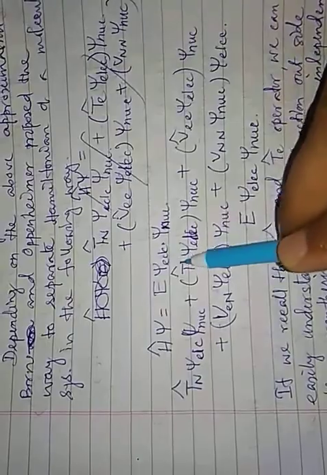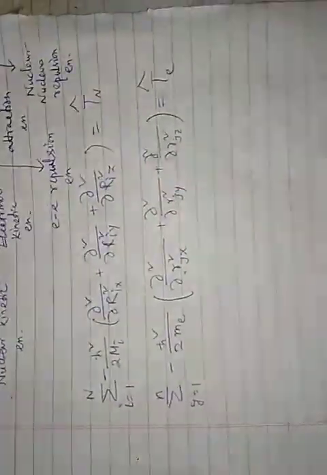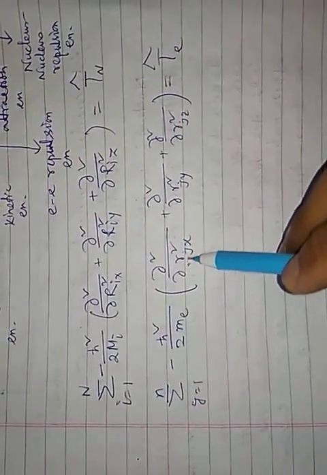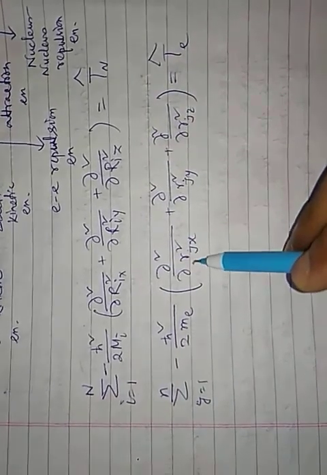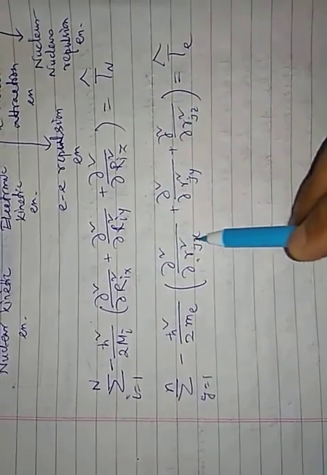affects the electronic wave function, because if we go to the T, then one can notice that all the differential terms consist of the coordinates for electrons only.